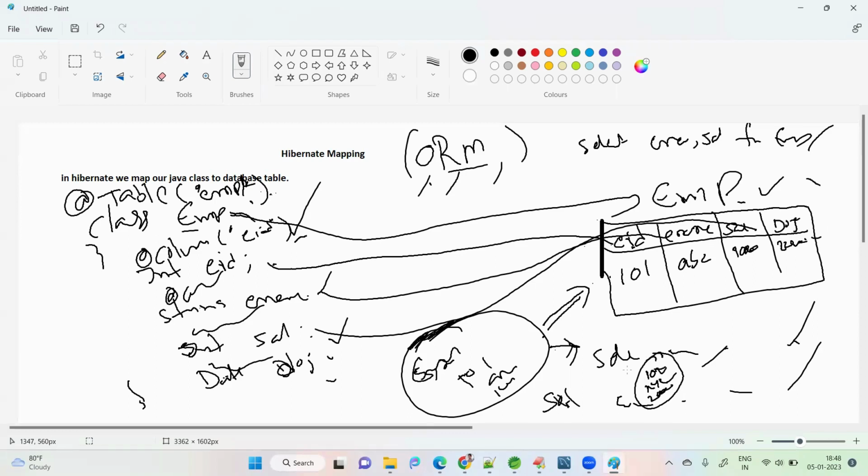I just hand over the employee object to you, and you create the SQL query and insert it into the database. Hibernate takes this, extracts the employee ID and other values, and internally creates an insert query: insert into table name values 102, XYZ, 20,000. This will insert into our table. This is mainly the functionality of the Hibernate framework.